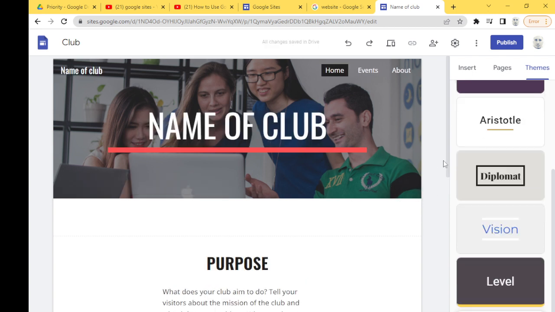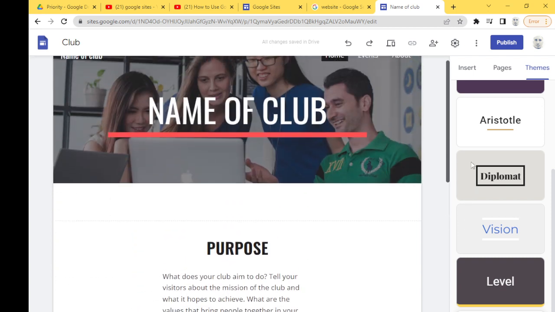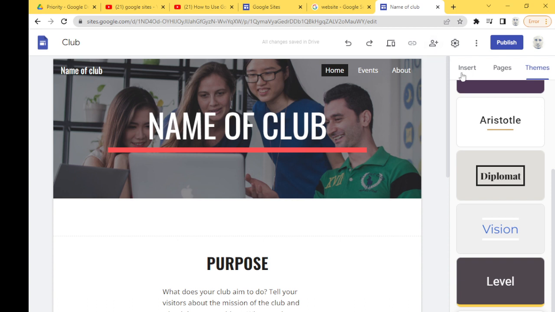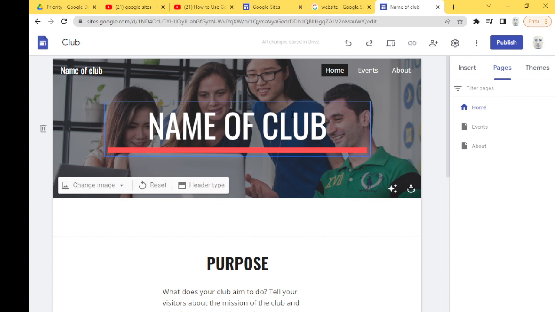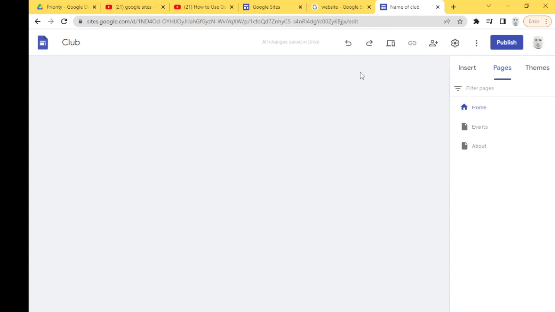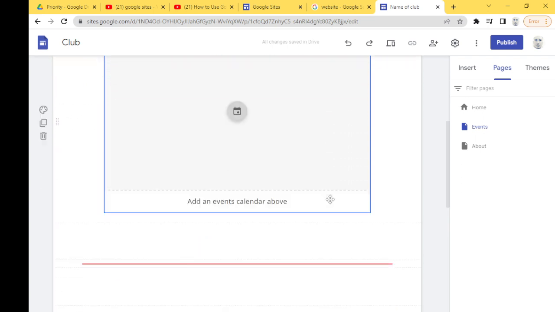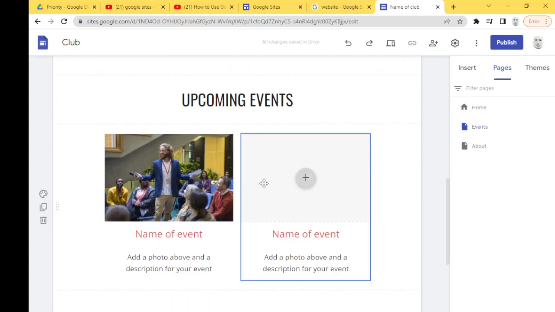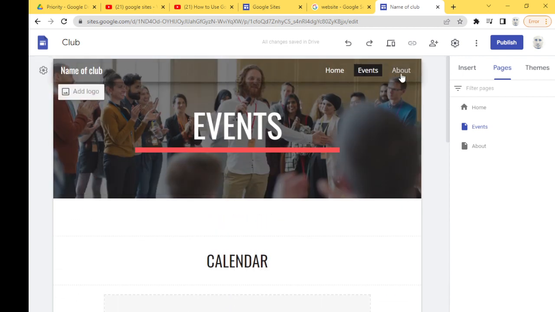You can do it yourself, or you can choose what they give you. And then look here, pages. So we have 3 pages. Home, it takes you back to the home page. Events, which will have calendar, upcoming events, some pictures, and About.